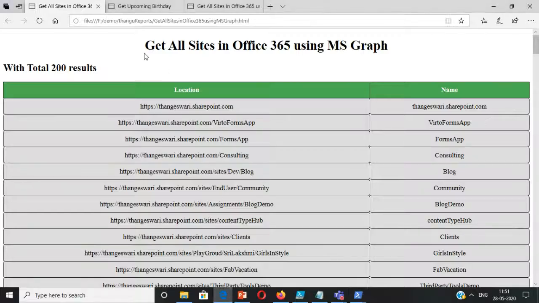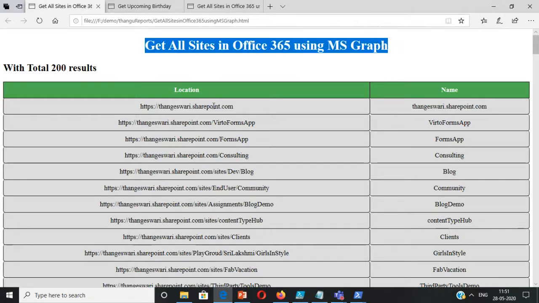If I look at the report, this is the report which shows all the sites in Office 365 or Microsoft 365 using MS Graph. There are around 200 items to count. You just have to get the business logic, and in case certain tools like ShareGate cannot do it, you can just start constructing the MS Graph. This is a very nice way where I just use PowerShell. It's extremely fast, tremendously fast. With SPFX, you have to do a lot of bundling, deploying and all. PowerShell is the fastest and the simplest. There's so much you can do with PowerShell, especially if you want a lot of reporting data. And this is one example.